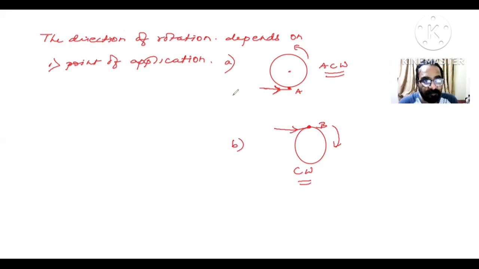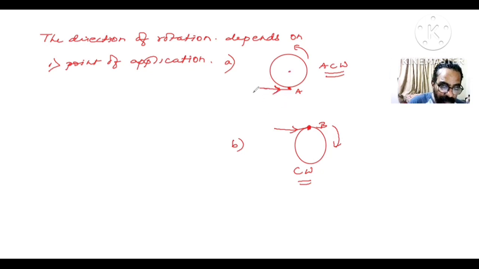Got it? The direction of force is the same, but when you apply it at A it produces anti-clockwise movement, and when you apply it at B it produces clockwise movement. This is what we see in our car.